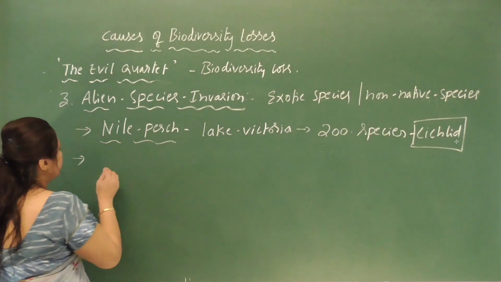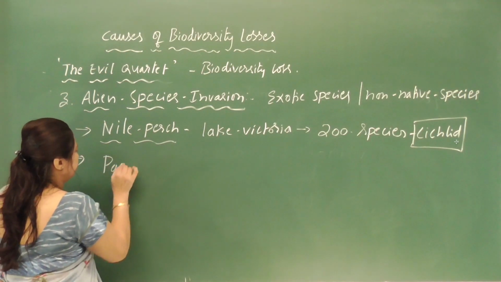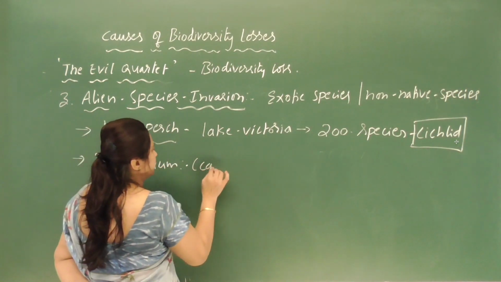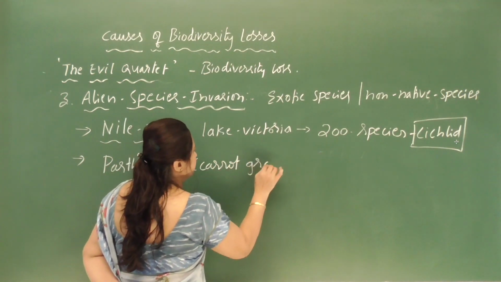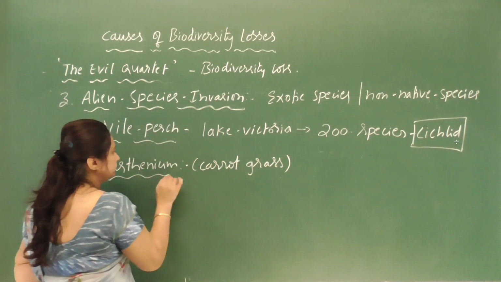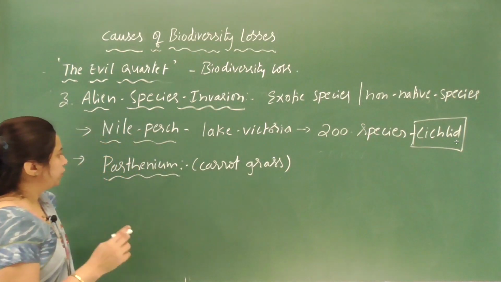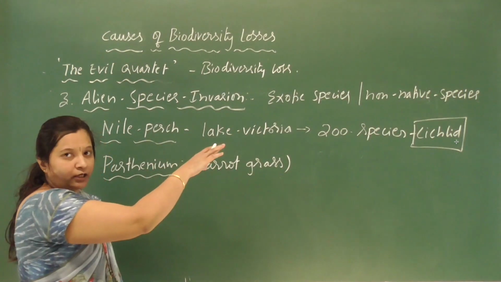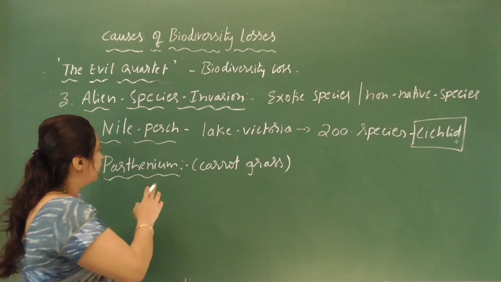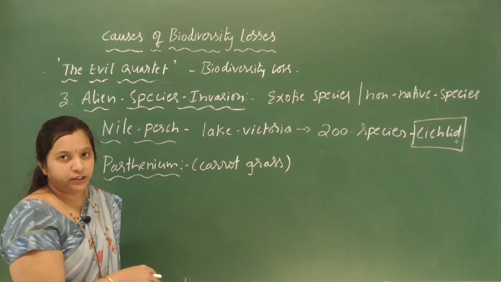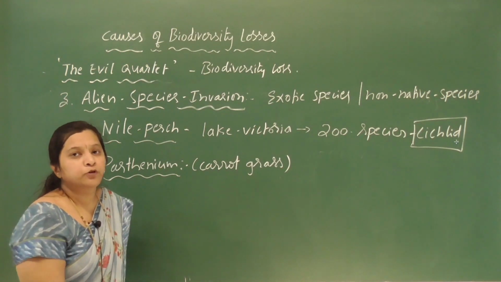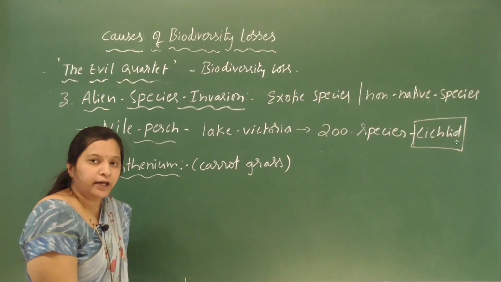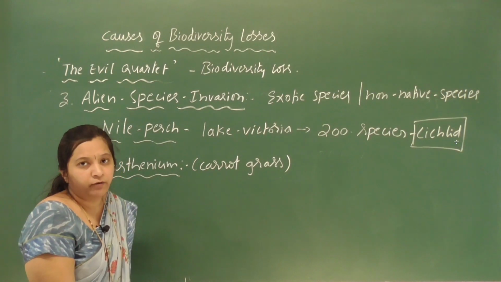And one more example, you might have heard of Parthenium. It is commonly called carrot grass. It came to India accidentally. It was not introduced, unlike the Nile perch fish, but came to India accidentally as a contaminant with imported wheat.